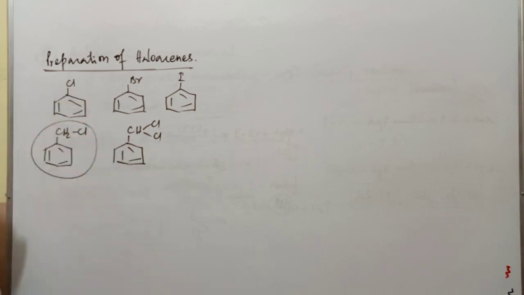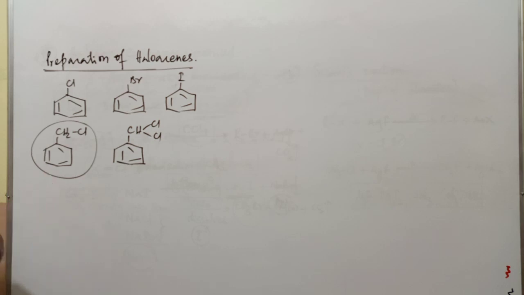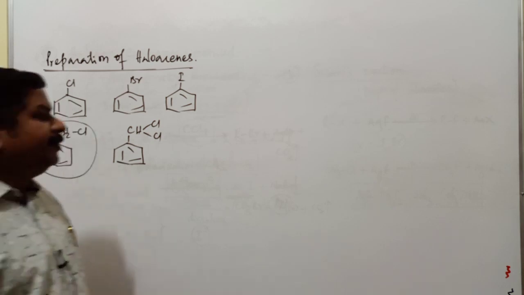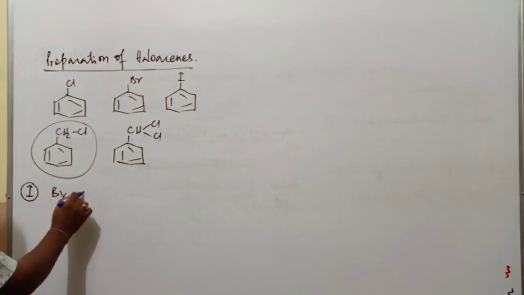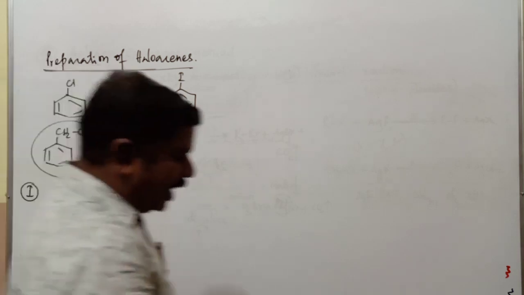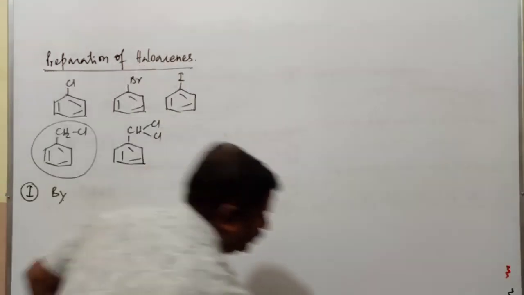So many halogen substituted compounds we have. So how to prepare these haloarenes? Whether these methods of preparation are going to be very similar to the haloalkanes? No. Entirely it is going to be different. Here we have different methods of preparation of haloarenes. The first method of preparation of haloarene is by halogenation of the corresponding hydrocarbon.